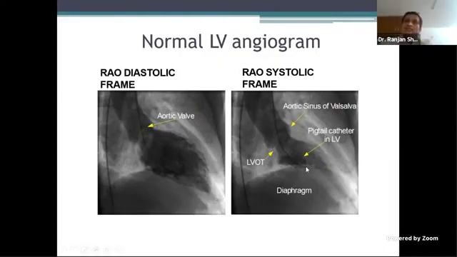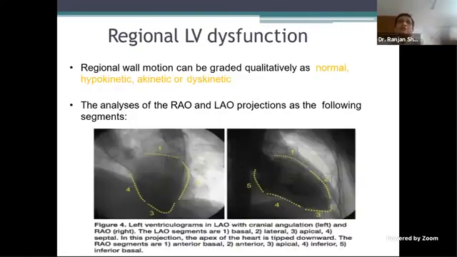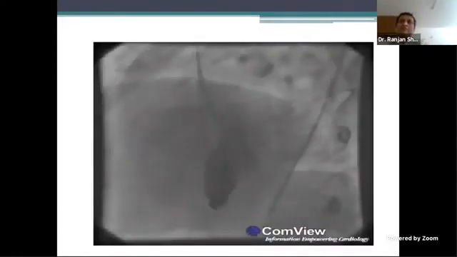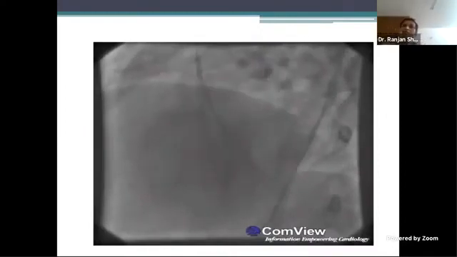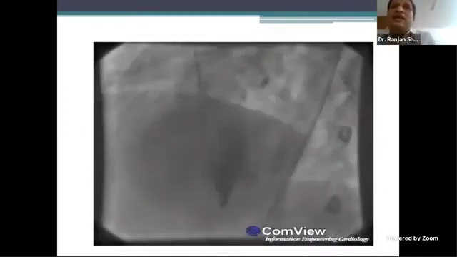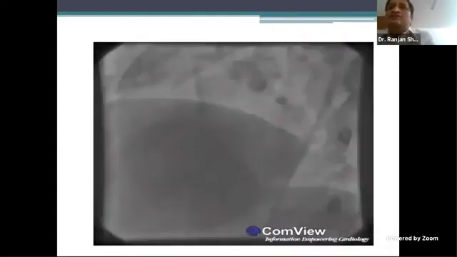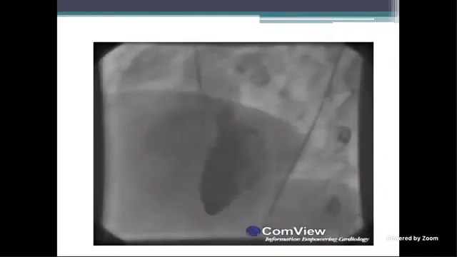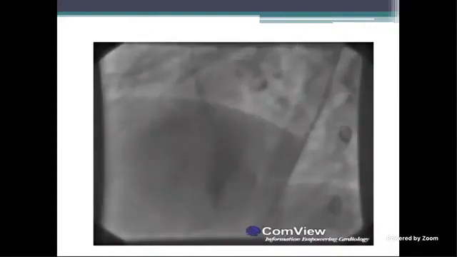And this is how the catheter escape you see, both in systole and diastole. There are softwares in our angio machine which can tell us the EF. We don't do it any longer, but it helps. Regional wall abnormality can be seen. So now, Dr. Sumodh, can you ask someone to describe this, and let's try to look at different things we see in this view. Yeah, Smarak, can you unmute?